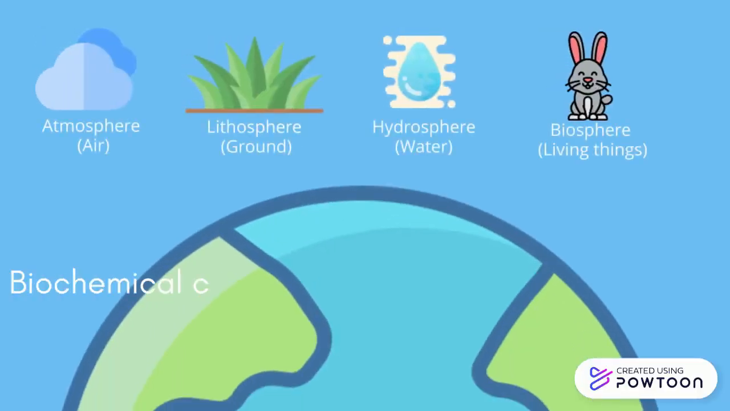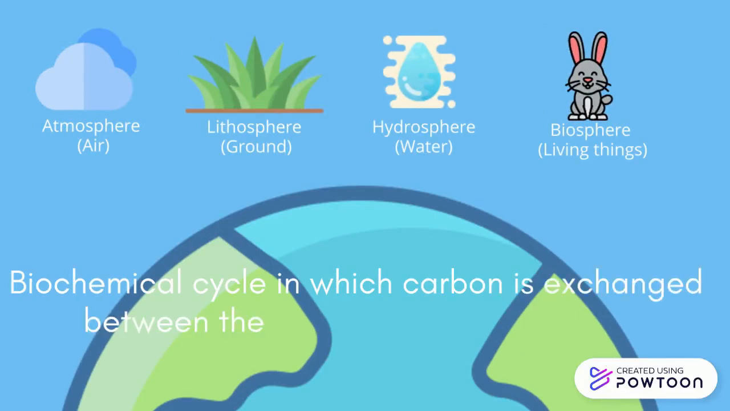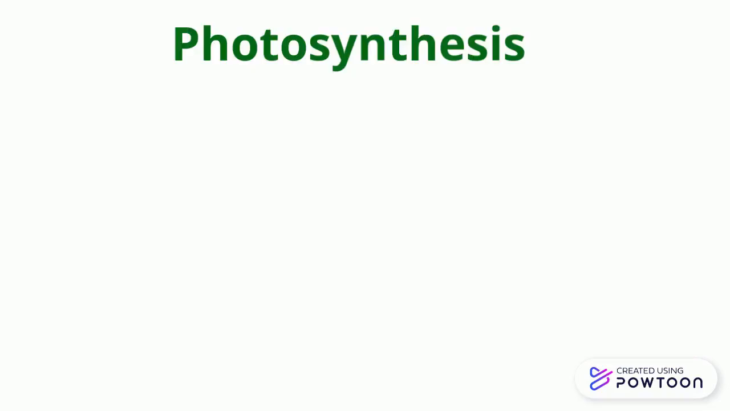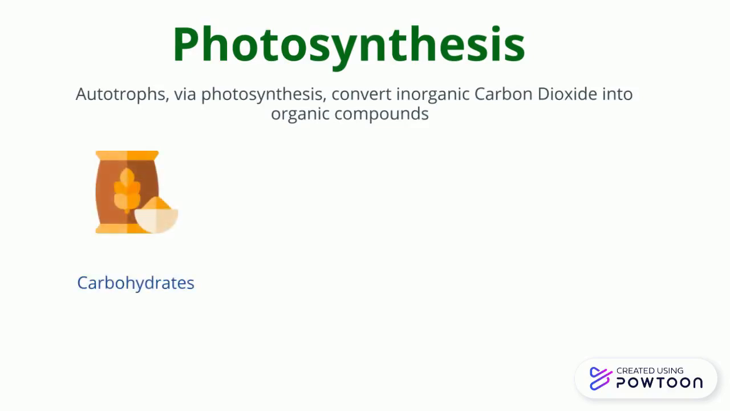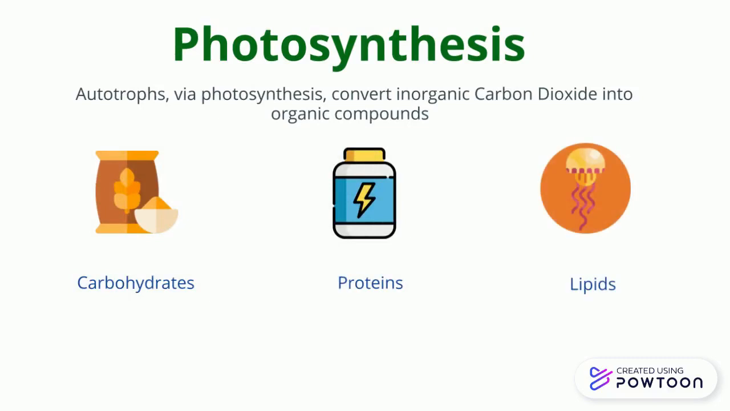Carbon cycle is a biochemical cycle in which carbon is exchanged between the four spheres of the Earth: atmosphere, lithosphere, hydrosphere, and biosphere. Autotrophs convert carbon dioxide into carbohydrates and other carbon compounds. Autotrophs are organisms that are able to produce their own food. They convert inorganic carbon dioxide into organic compounds, carbohydrates, lipids, and proteins, all of these through photosynthesis.